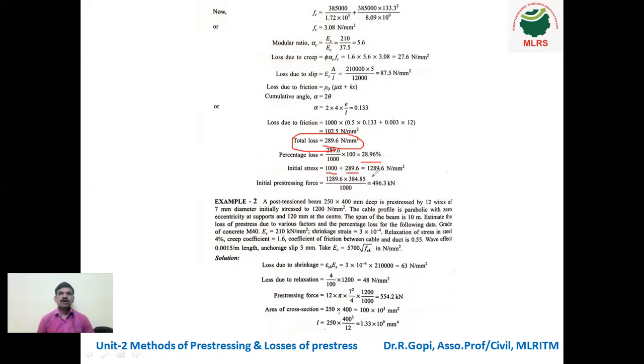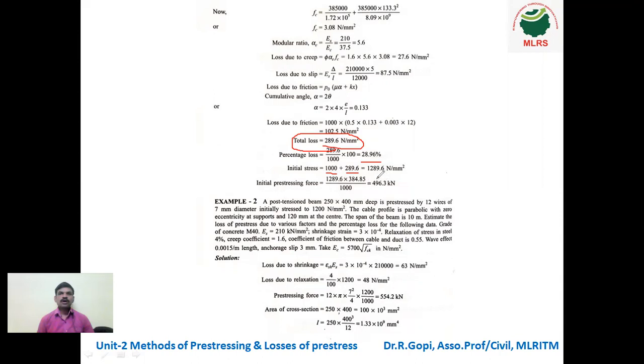So 1000 plus 289.6, we got 1289.6 Newton per mm square. This is only stress. What is the pre-stressing force? Pre-stressing force is nothing but force is equal to stress into area. So 1289.6 into area. What is that area? Area is nothing but the area of the pre-stressing steel. It is 384.85.